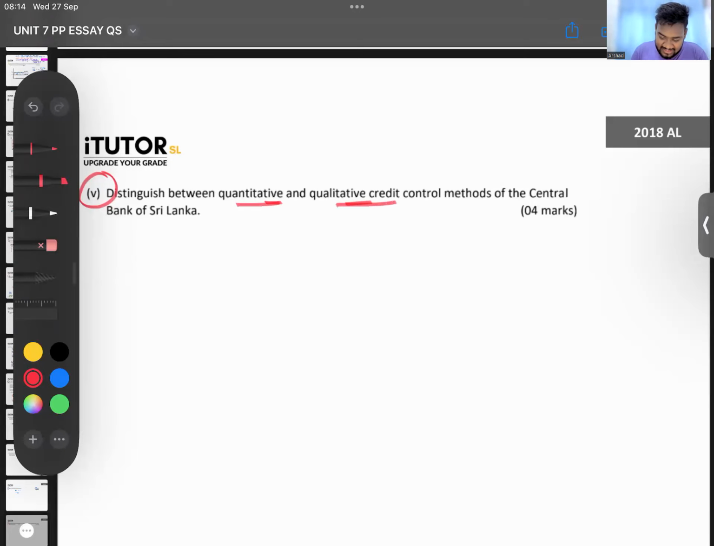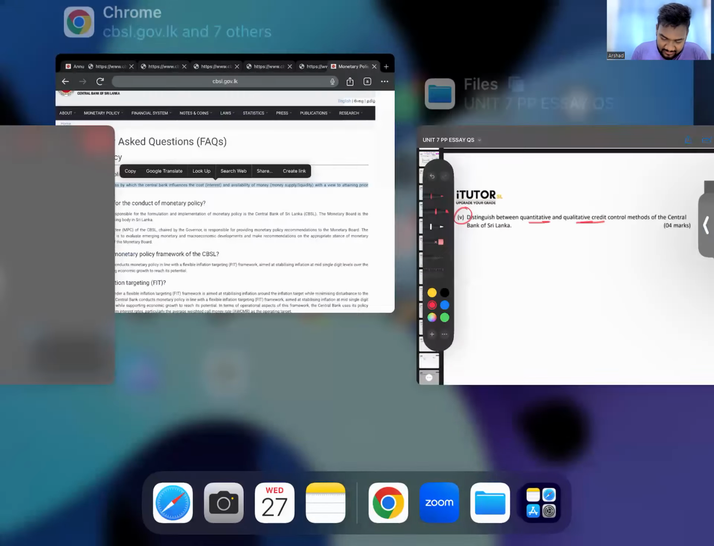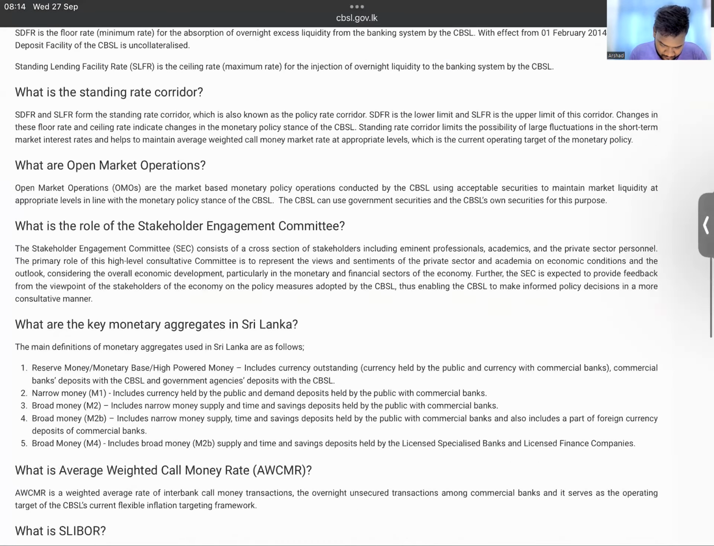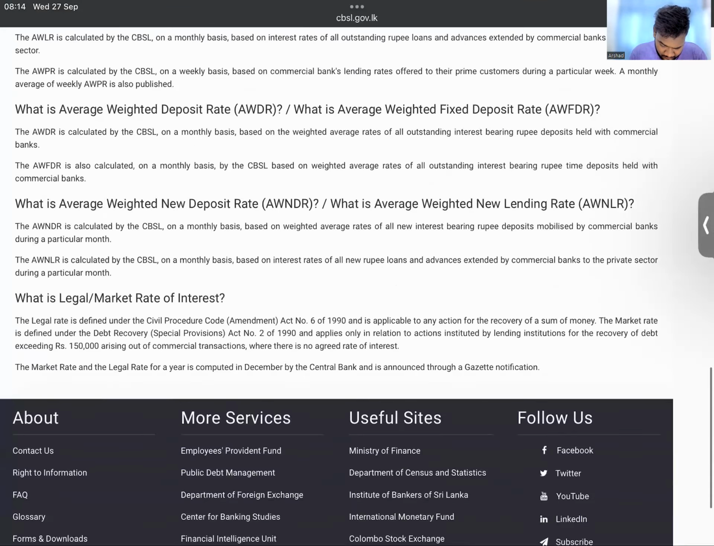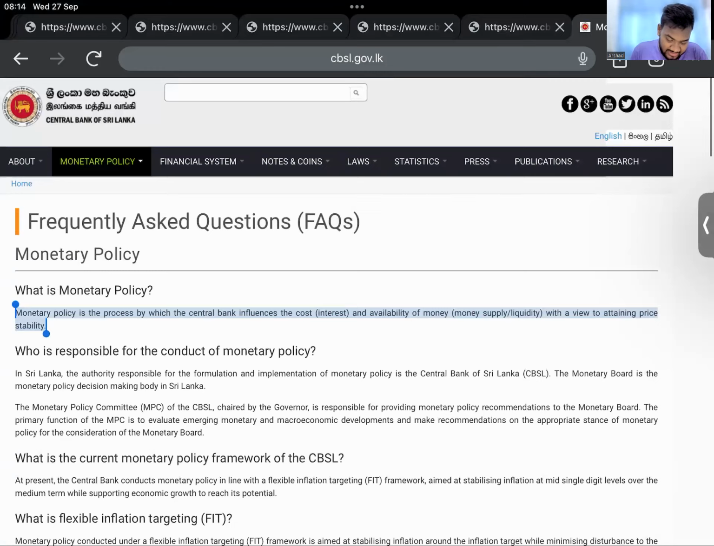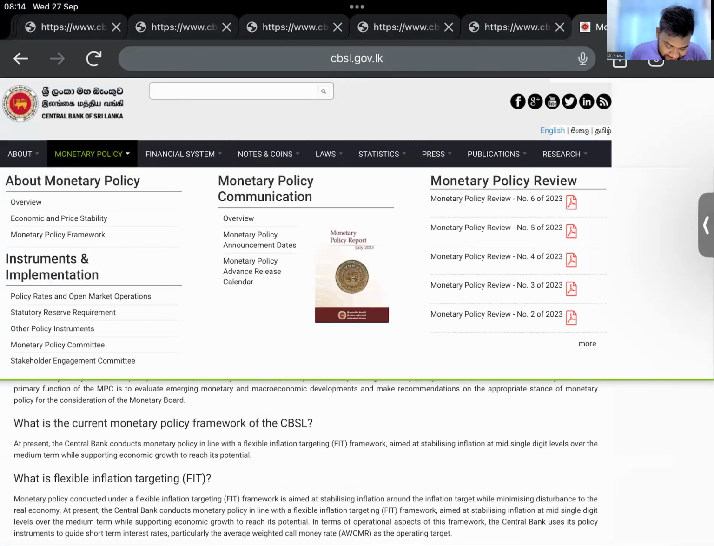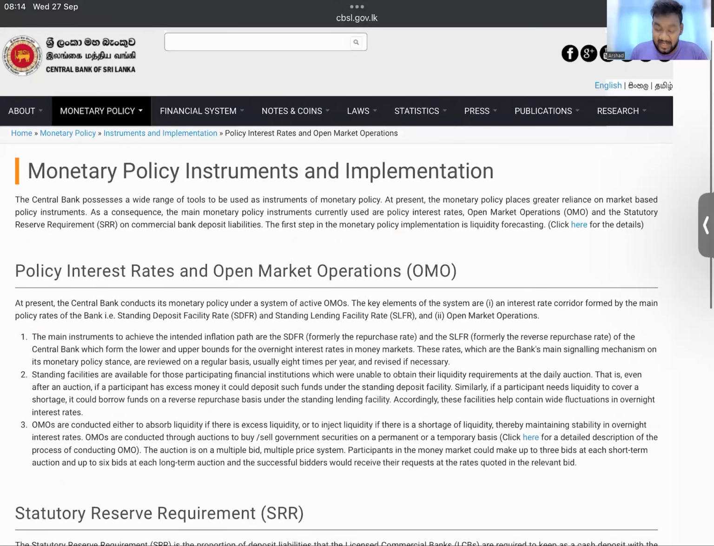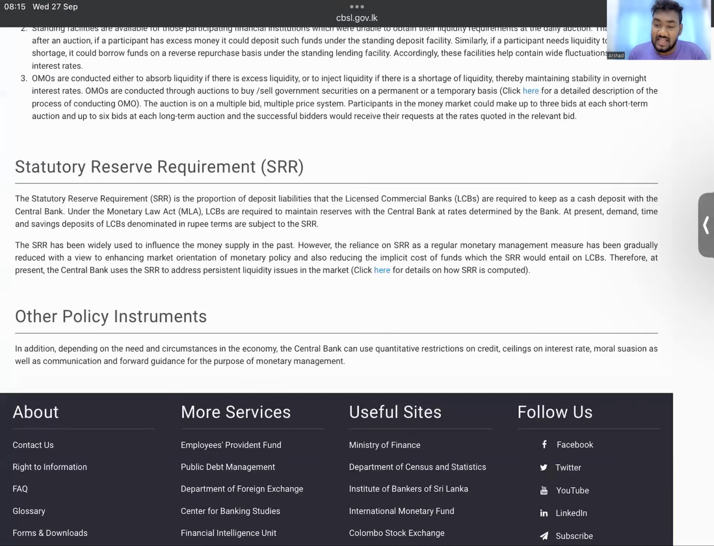So what can you write? We'll see if the central bank has it. The website might have it. Go to monetary policy. Go to monetary policy instruments. There is instruments and implementation here. So all of this is there, right? How the policy interest rates work, how the SRR works, how the other policy instruments work, like the bank rate and all.